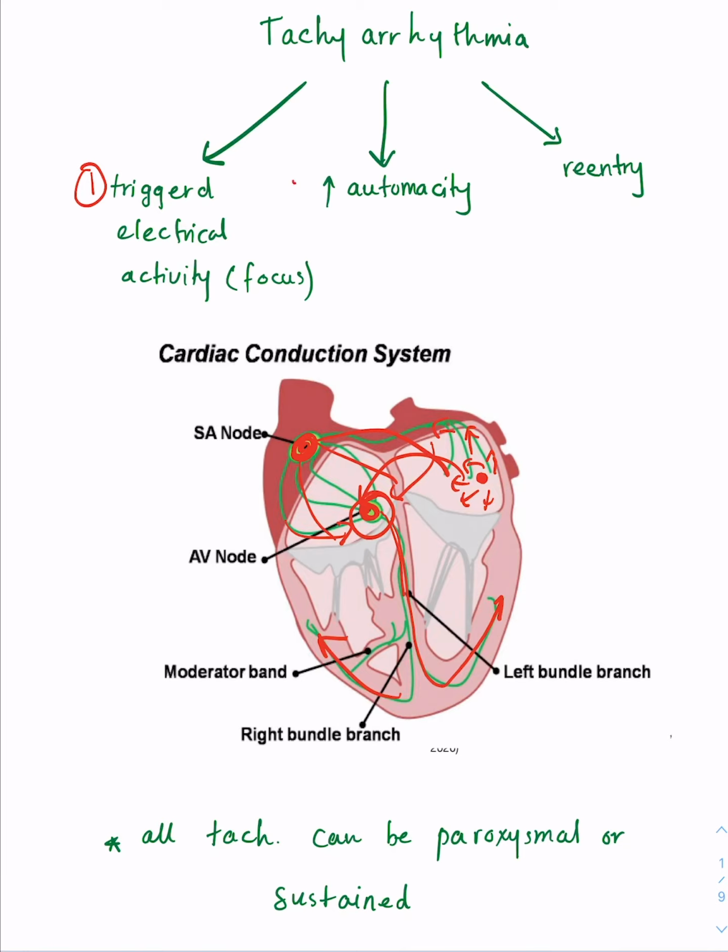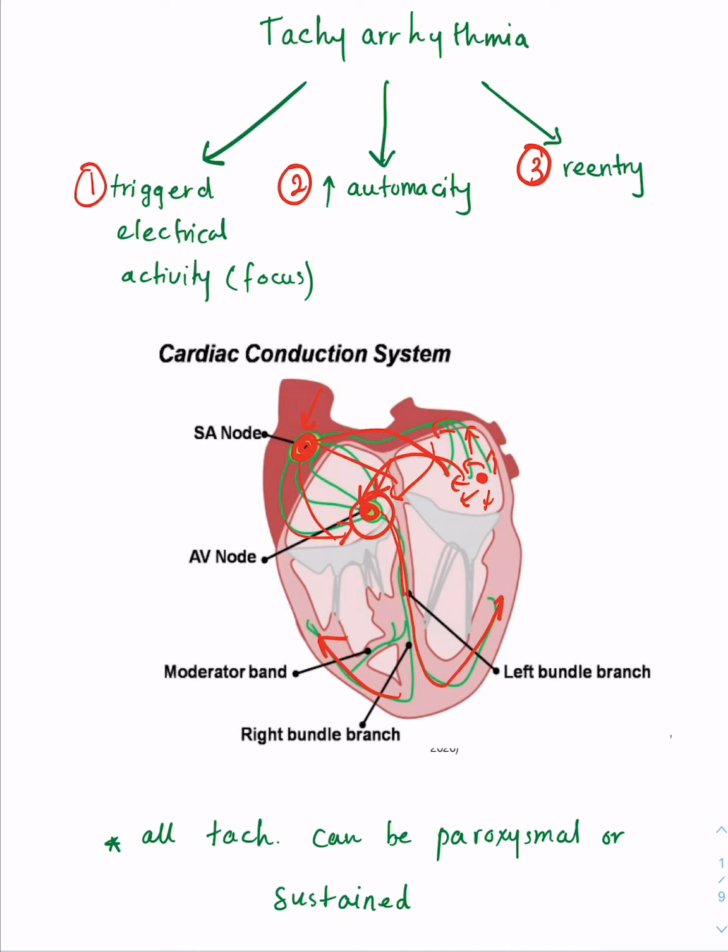The other cause is an increase in automaticity, and automaticity is really the ability of specialized heart cells to generate their own rhythm. So the SA node would have automaticity because it can generate pulses, and the AV node as well, so they're all able to generate their own pulse. If you have anything that increases the automaticity for one reason or the other, then you have an increase in heart rate. For example, increase in sympathetic activity will also increase heart rate. And then you have the third one, which is re-entry.